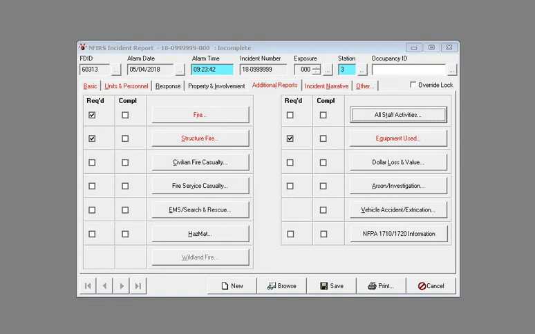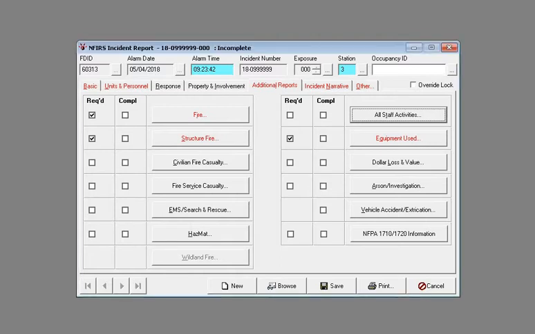Anytime a company officer goes to an incident where they check fire alarms and install smoke detectors in a residence or business, they are to put in a smoke detector install. You can tie that to the incident that you are on by simply going to additional reports, all staff activity.